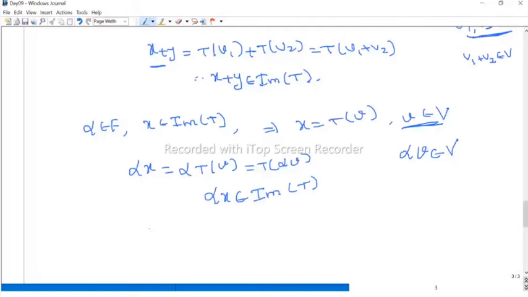Therefore, the image of T is a subspace of W. Therefore, given any linear transformation, we have two subspaces. One subspace we can produce from the domain, that is called the kernel of the linear transformation. Another one we can produce from the codomain.